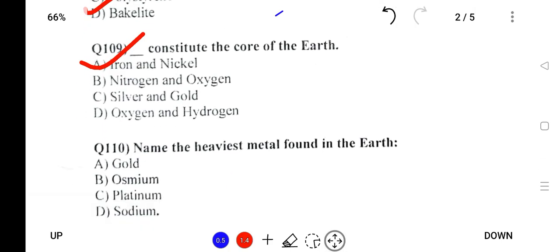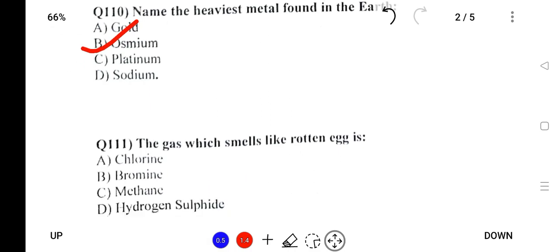Name the heaviest metal found in the earth. The heaviest metal found in the earth is osmium, which has the highest density. The gas which smells like rotten egg is hydrogen sulfide.